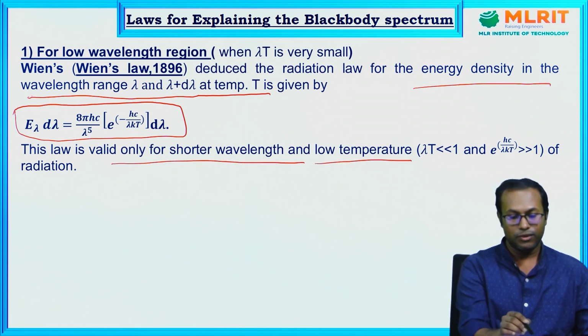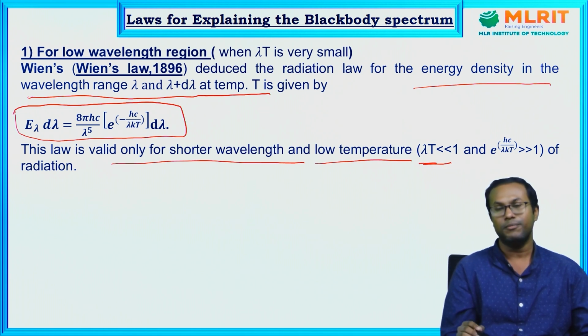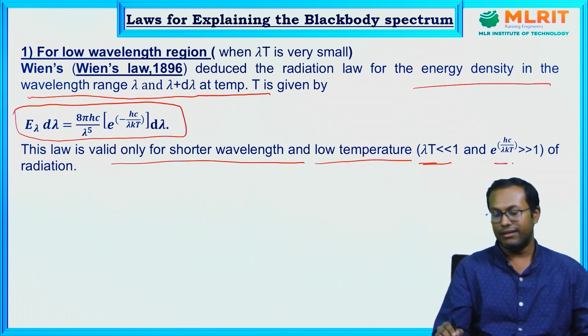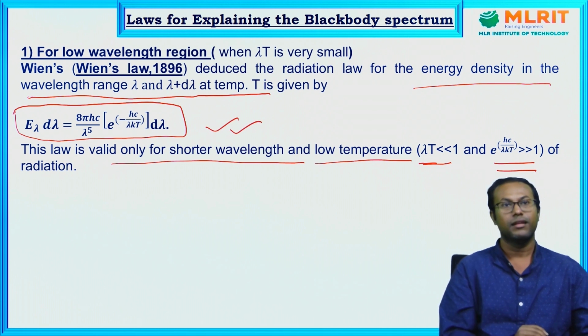This means when the wavelength is very low and temperature is also very low, this means lambda T is much less than 1 and e to the power hc by lambda kT is then much greater than 1. In that case, this law is valid only.